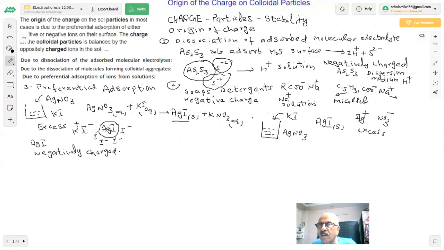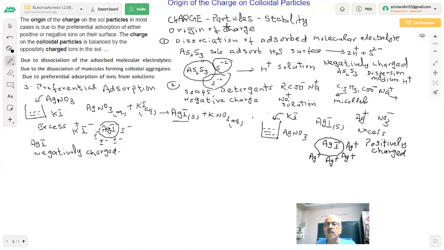If it adsorbs silver ions, what will be the charge on this now? This is my colloidal particle. It is adsorbing Ag plus, Ag plus, Ag plus. So all the particles are adsorbing Ag plus ions. This is positive. See, this was negative. See the difference? So this will become positively charged. Now you see the question, very important.